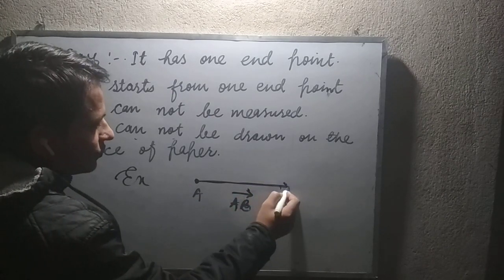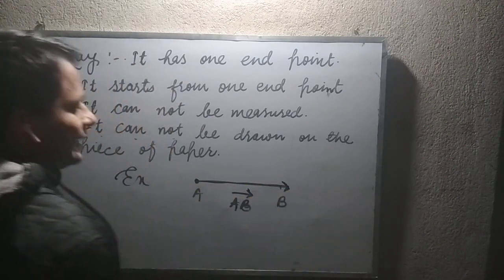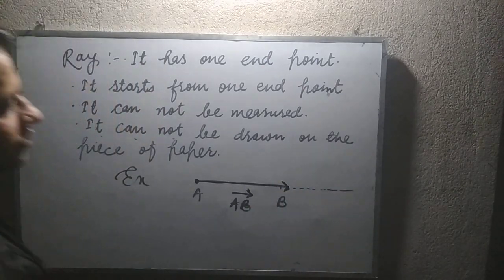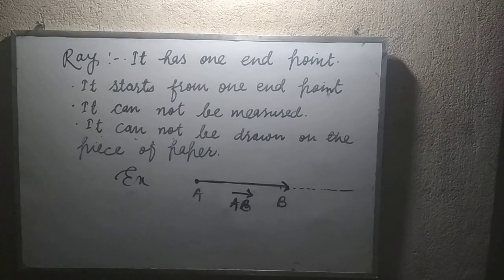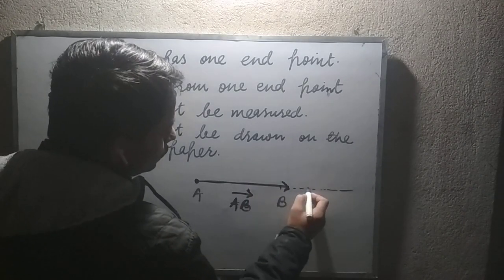This arrow indicates it is going to infinity. It doesn't stop over here, but goes to infinity.